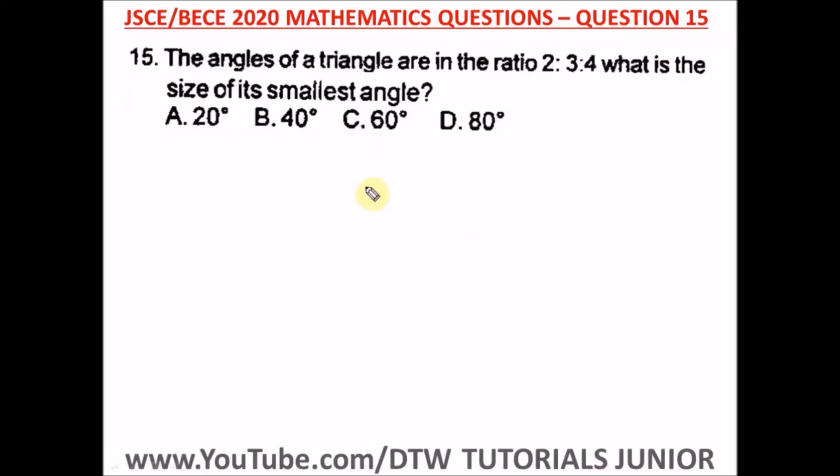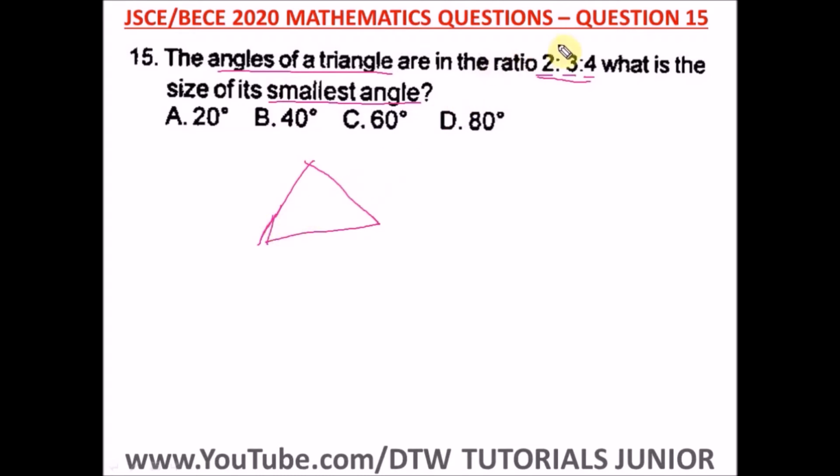Question 15 of the Junior WAEC 2020 Mathematics Past Question, that's your BECE exam. It says the angles of a triangle are in the ratio 2, 3, 4. What is the size of the smallest angle? Okay, this is ratio. It says the angles of a triangle are in this ratio. So when you have a triangle, what's the total angle in a triangle? 180. The total angle in a triangle is 180.